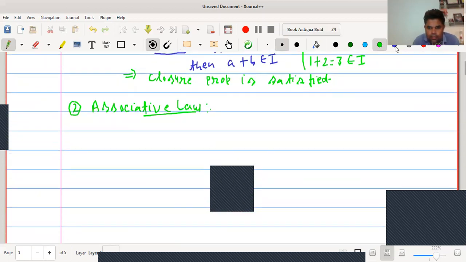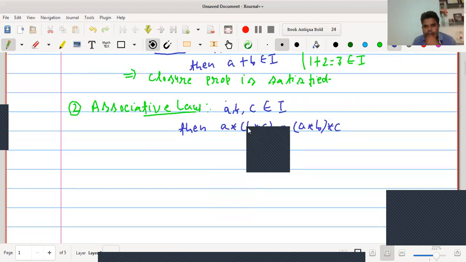To satisfy associative law, let us take three numbers A, B, C belongs to I. Then (A star B) star C must be equal to A star (B star C), where star is any binary operation.